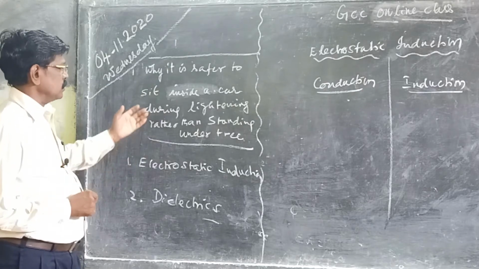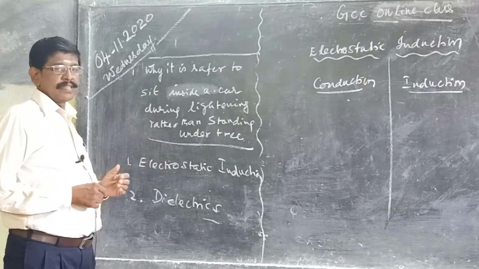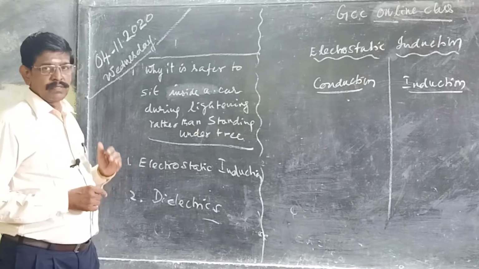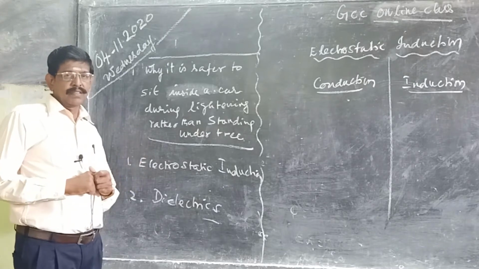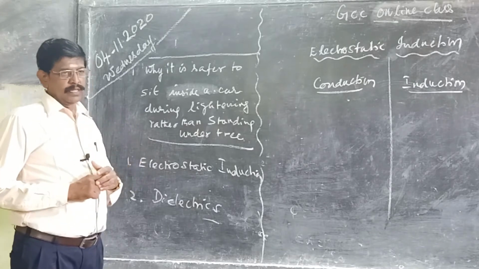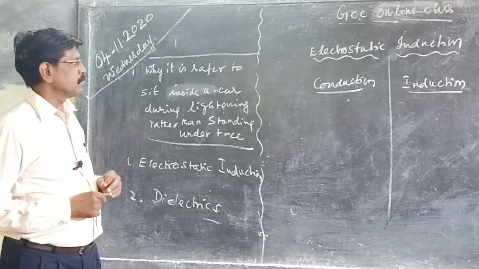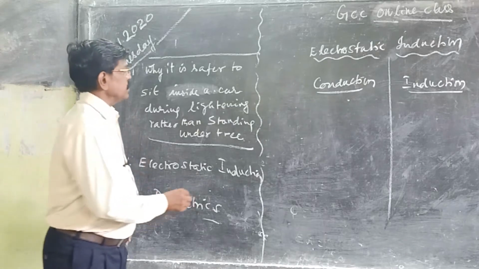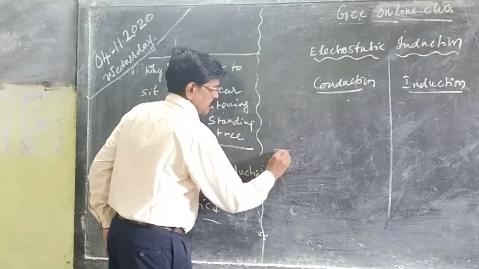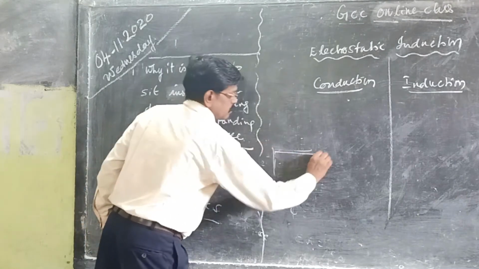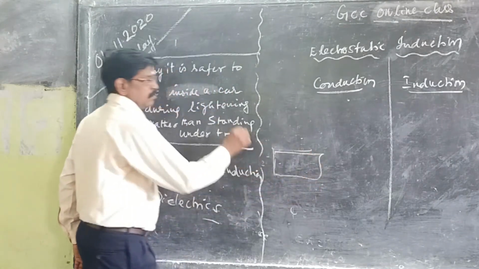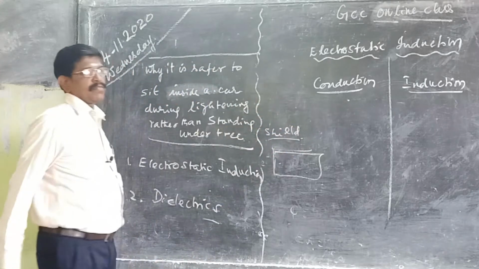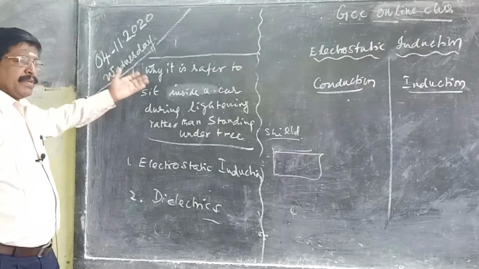Why is it safer to sit inside a car during lightning rather than standing under a tree? When it rains and thunders, they say it is better to be inside a bus or a car than standing in an open ground. Why? Because the idea is the shielding. Suppose a person is inside a car, the metal body of the car will act as a shielding. Point number 1. What did we see in the properties?